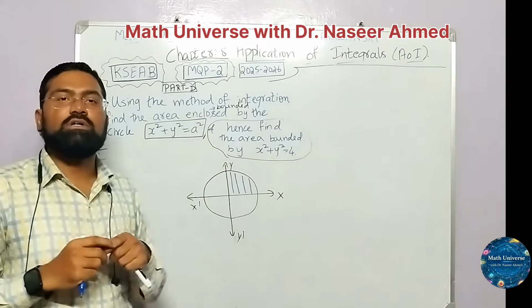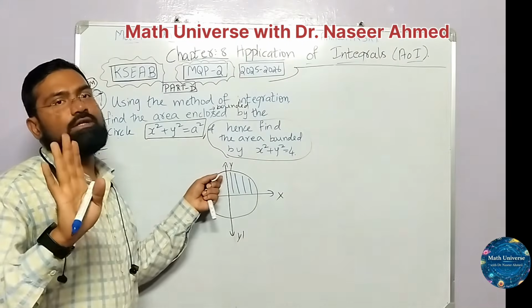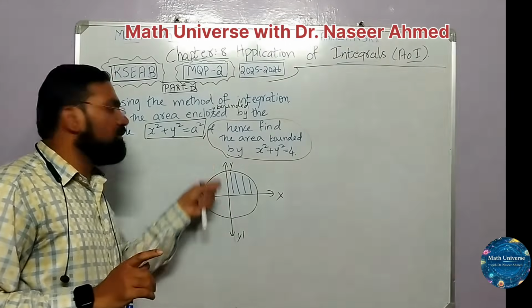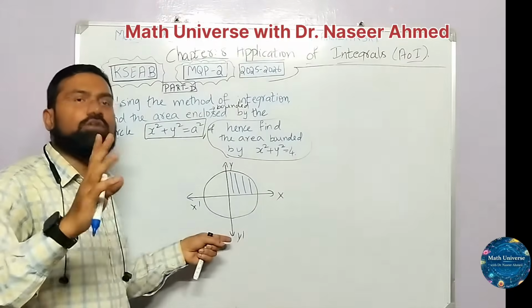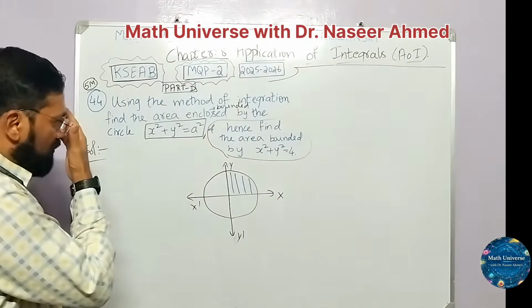So it's better to go with x. If I want to go with respect to y, make sure nowhere when you are solving should x come, if you are taking the y axis, that is the horizontal strip. Both will give the same answer because it's a bounded figure.